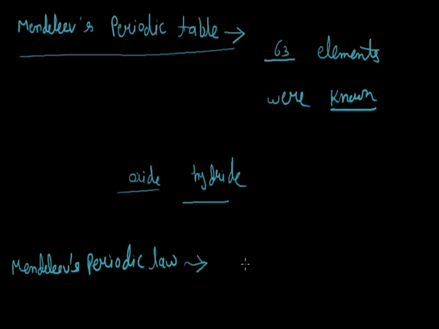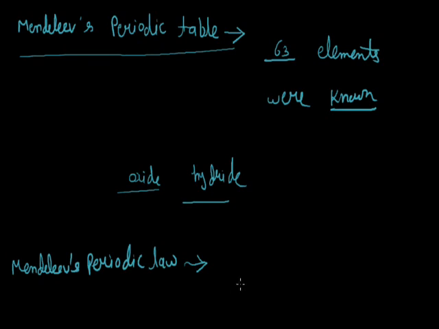According to Mendeleev's periodic law, the physical and chemical properties of the elements are a periodic function of their atomic masses. It means chemical and physical properties have a relationship with the atomic mass, and this means that when the elements are arranged in the order of their increasing atomic masses, similar properties of the elements are repeated at regular intervals. The repetition of properties after a certain regular interval is called periodicity, and periodicity is responsible for the formation of the periodic table.